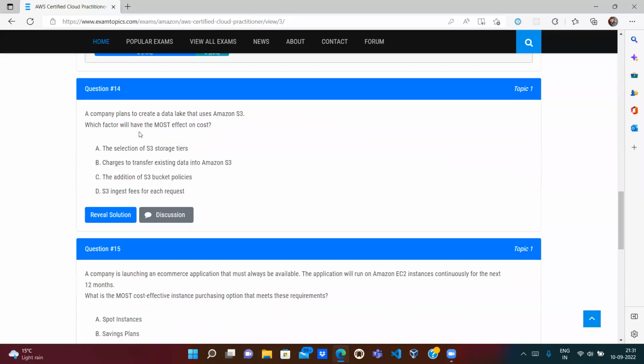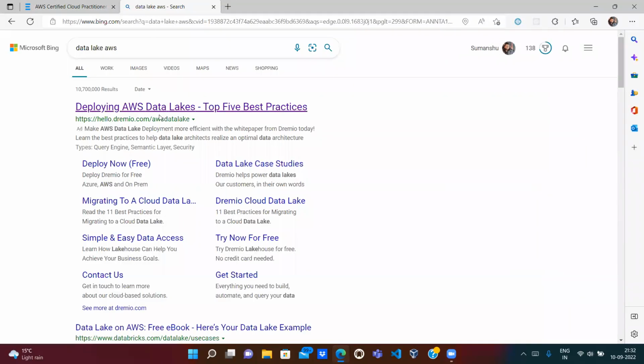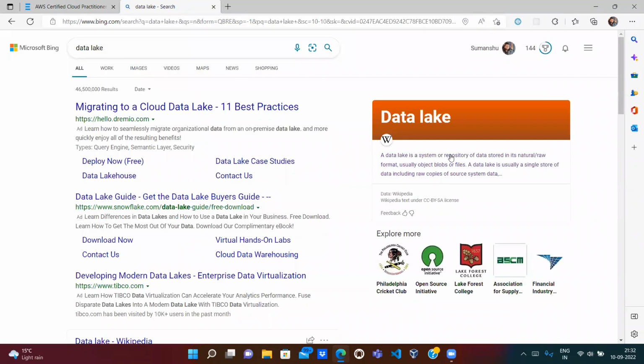Question number 14. A company plans to create a data lake that uses Amazon S3. So first we should know what a data lake is. A data lake is, you can say, a storage service. We just store maybe videos, raw data, MP3s, blobs. If you Google data lake AWS, a data lake is a system or repository of data stored in its natural way, like using objects or files, in a single storage. So it's a natural way to store the data.